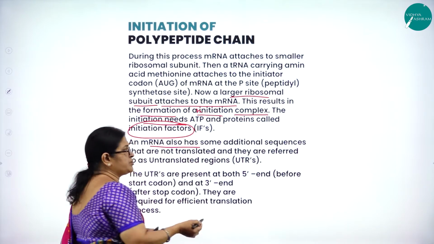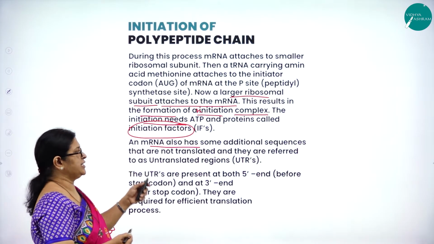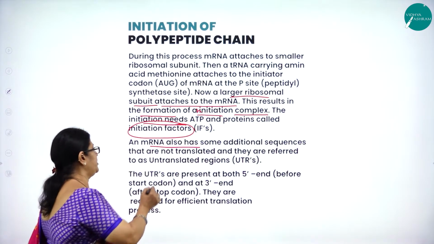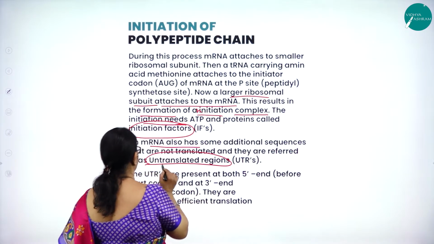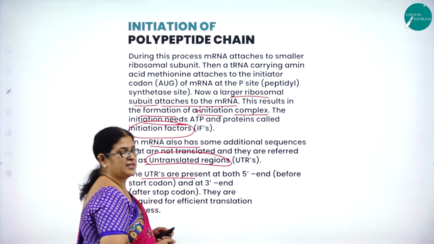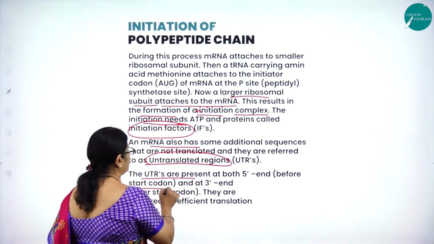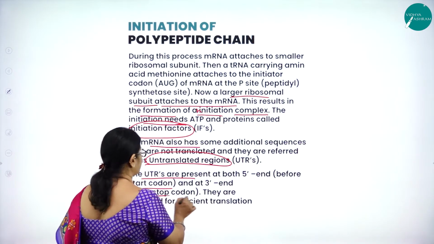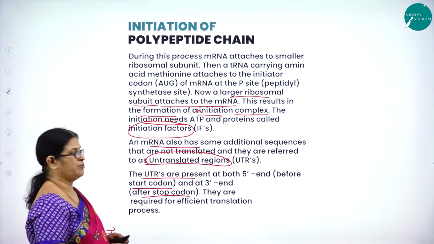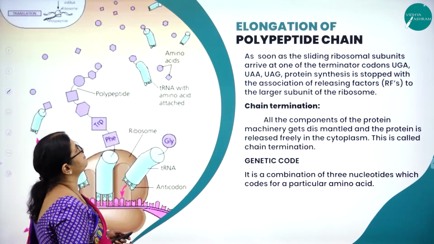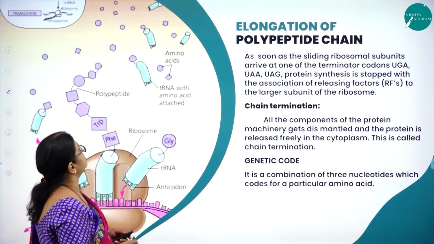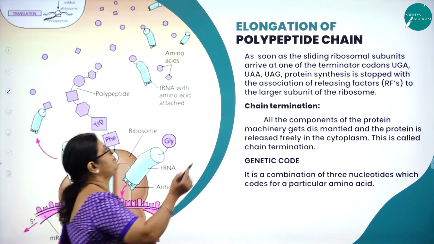Then mRNA also has some additional sequences that are not translated, and they are referred to as untranslated regions. So UTRs are untranslated regions present at both ends, 5' end before the start codon and 3' end after the stop codon. So they are required for what? For efficient translation. Moving on to the next very important step, that is elongation of polypeptide chain.